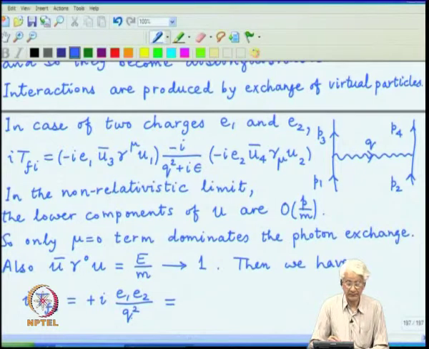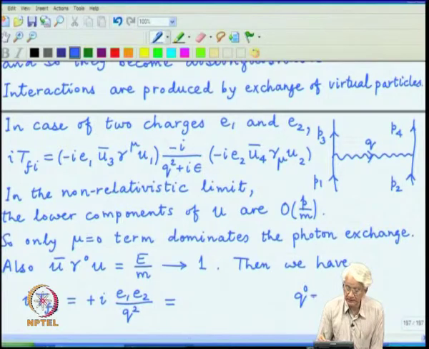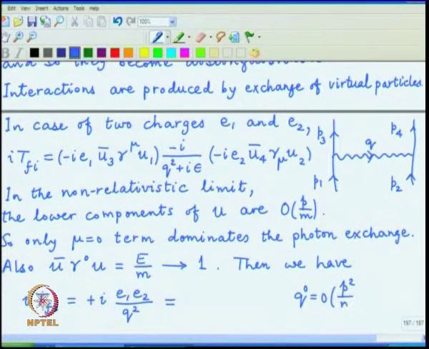The time component is the energy difference between the electron energies, and the electron energy is the mass plus the next term, p square by 2m. So, the mass gets cancelled by doing a difference between p3 and p1. So, q0 is order p square by m.